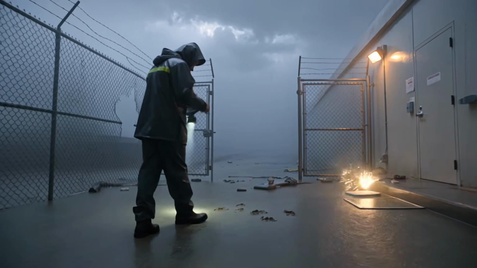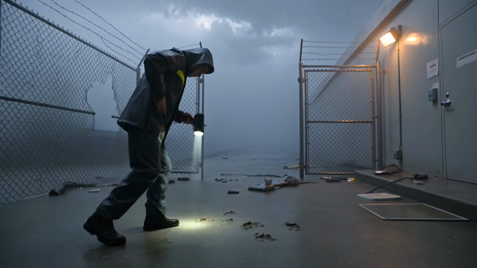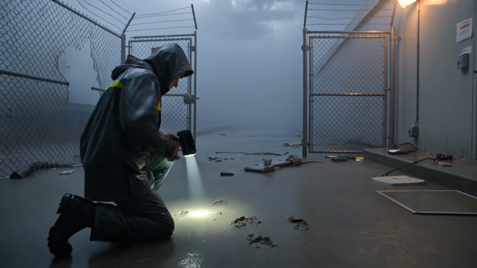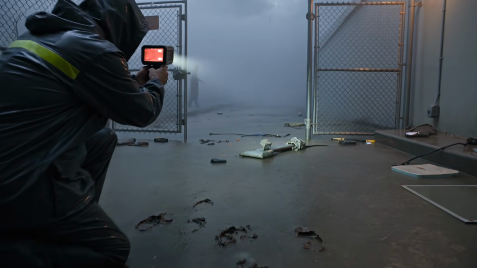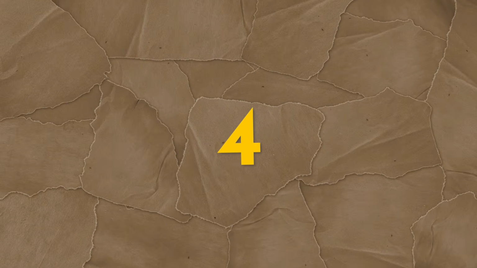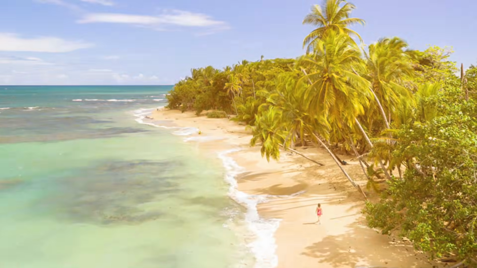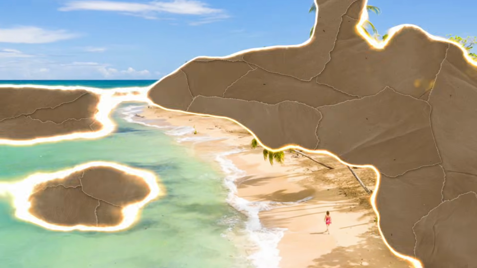Then a Category 5 hurricane makes landfall. The island loses power completely. The backup generators flood. When the storm passes, perimeter survey finds 11 gaps, and 4 animals unaccounted for. 3 juvenile compies wash up dead on the Costa Rican coast 4 days later. The velociraptor is never found.